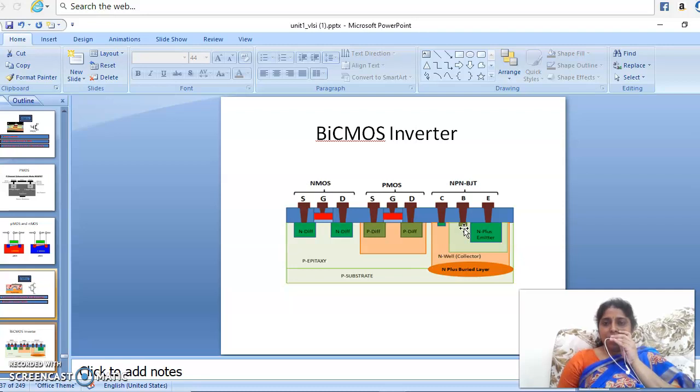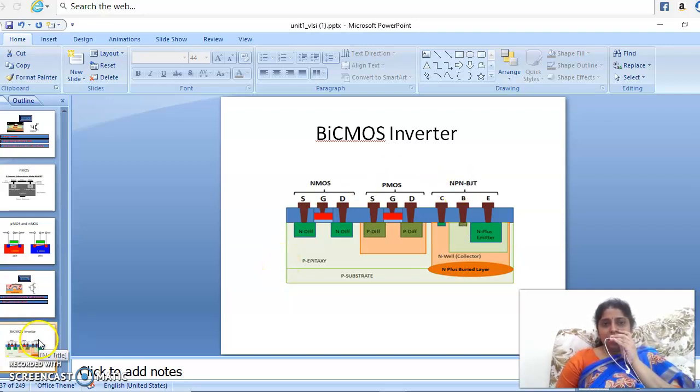Logic will be implemented with CMOS, and good driving capability is there for bipolar. So we'll use BiCMOS for having good driving capability and low power, because we are using CMOS. Like that, we'll have added advantages of these two: high packing density, noise margin, high gain. All features will be achieved when we merge these two technologies.